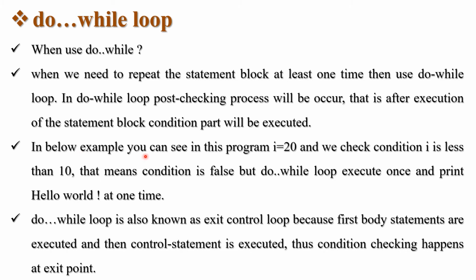In the next example, you can see in this program I equals 20 and we check the condition I is less than 10. That means the condition is false. But the do while loop executes once and prints hello world one time. The condition is false, but also one time the block of code is executed which is inside the body of the loop. Okay. So the do while loop is also known as an exit control loop because first the body statements are executed and then the control statement is executed. Thus condition checking happens at the exit point.